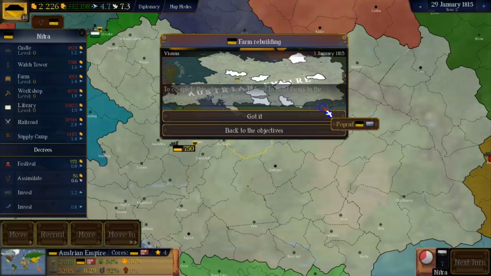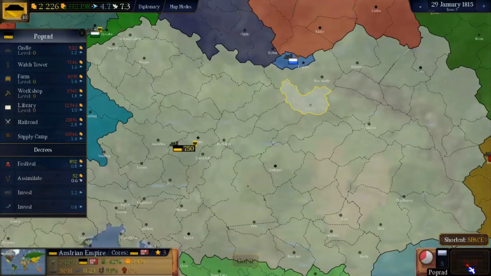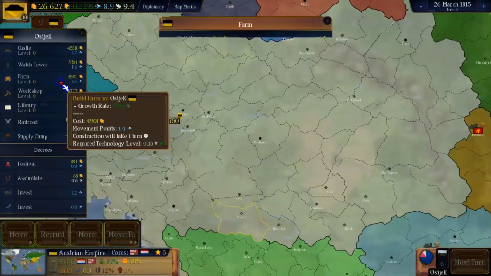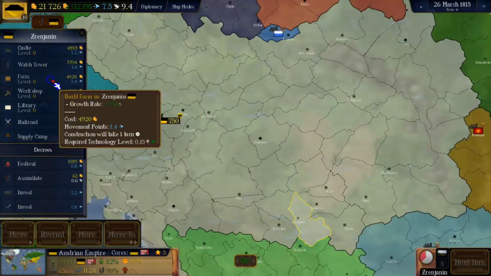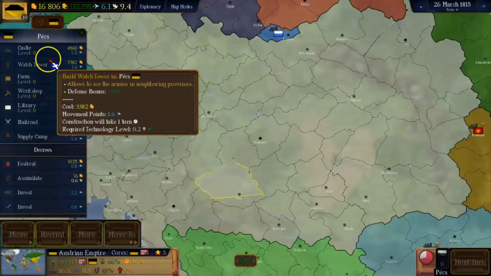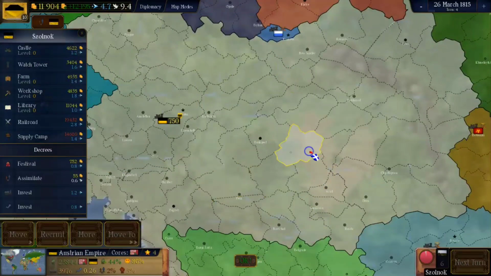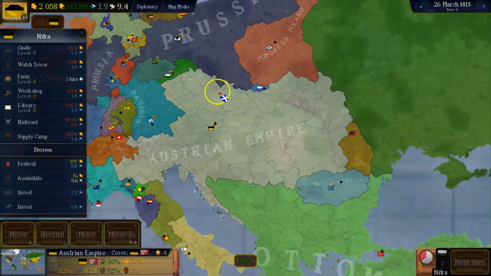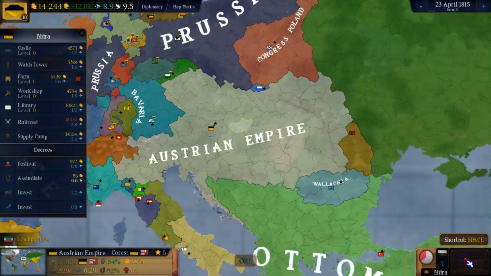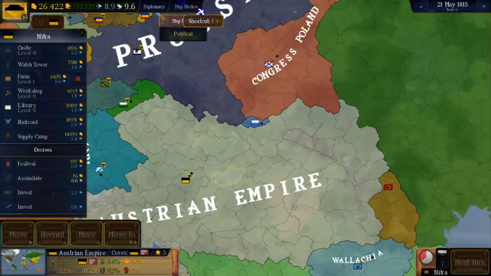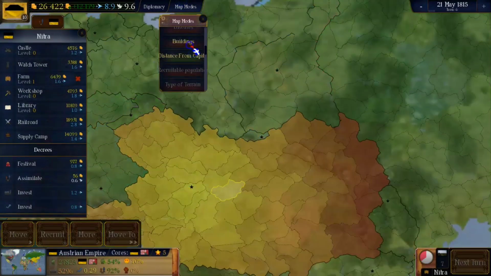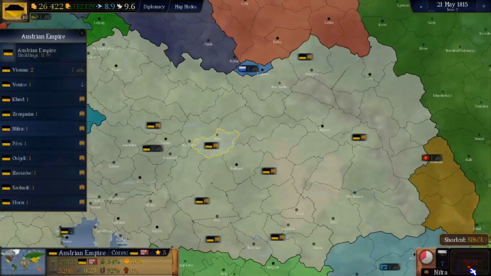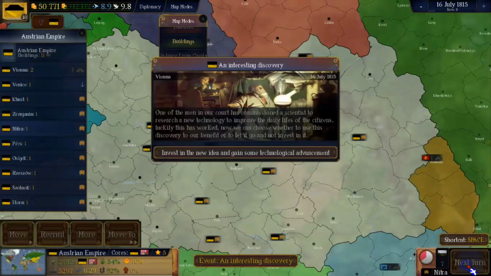Let's go with that, and then let's wait a couple of turns so we get the money. Now that we have the money, we'll start building again and see where that brings us. Let's make the Hungarian Pannonian Basin as farmable as possible so it can increase our population. So now we should have all the farms we needed for the completion of our objective, which will help us industrialize later.